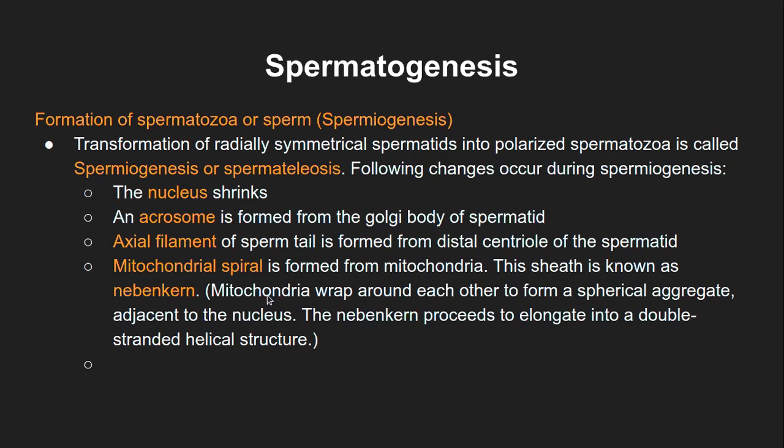Any question here so far? We will see these structures again when we look at the structure of the spermatozoa. But in the case of the formation of spermatozoa, these are the phases, or the changes, which occur in the polarized spermatozoa when it is converting from spermatid to spermatozoa. These are the changes which happen.